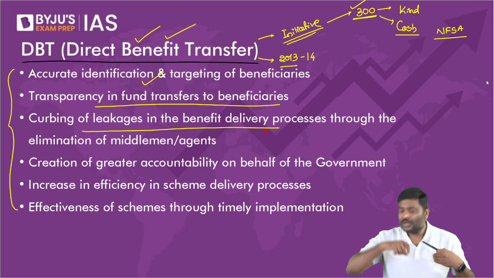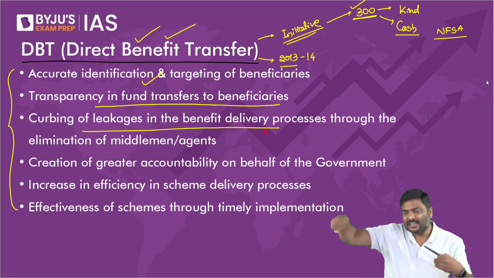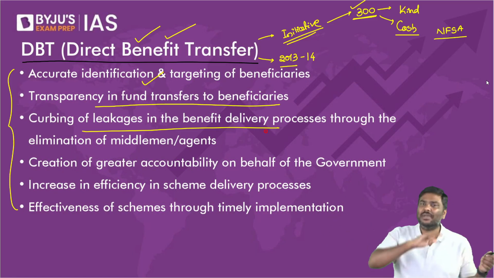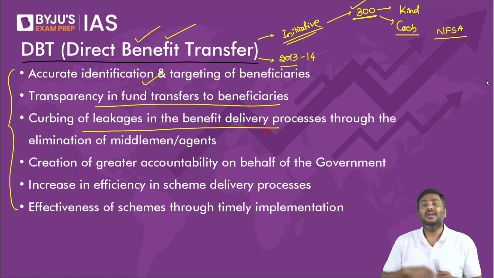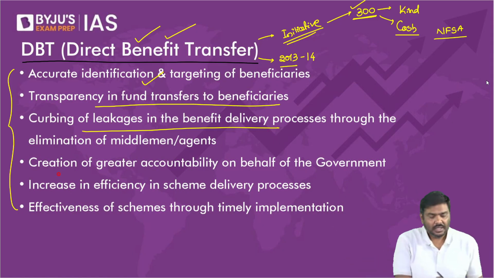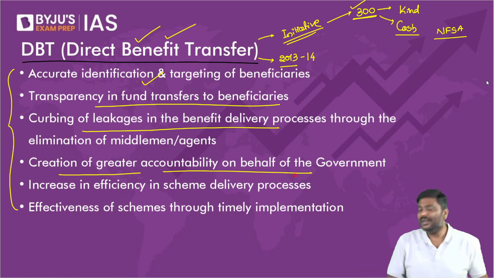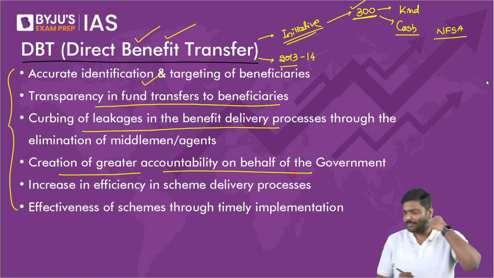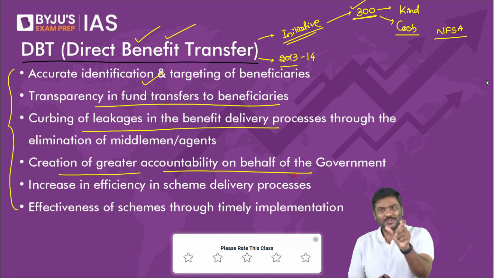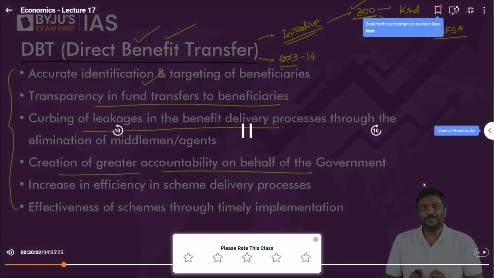Curbing the leakages in the delivery process: there are no intermediaries in between, hence government can address the issue of leakages. Diversion will not take place. Creation of a greater accountability for the government.